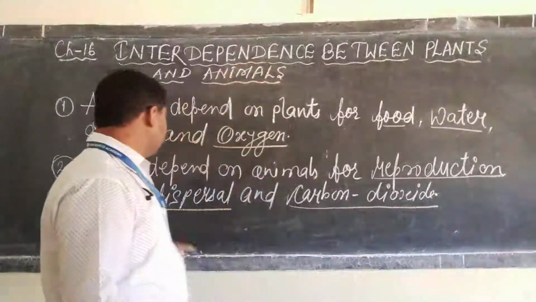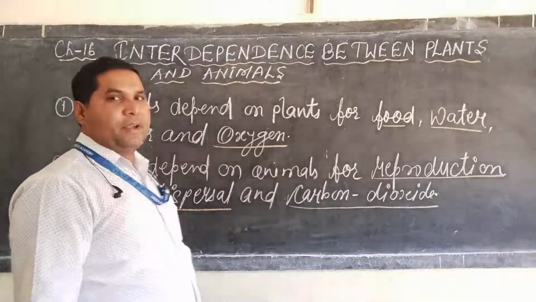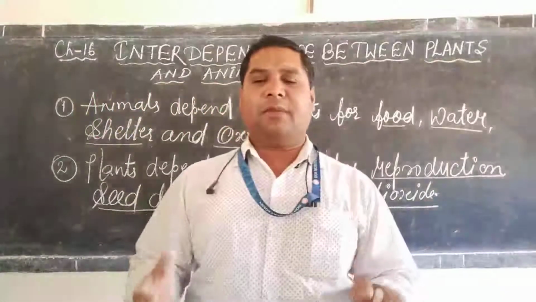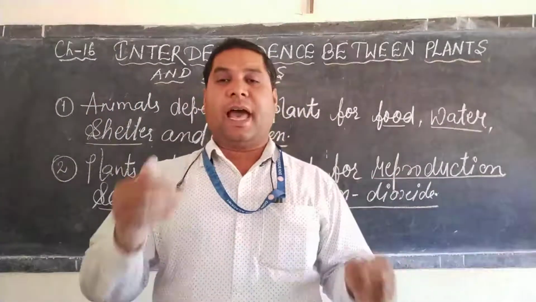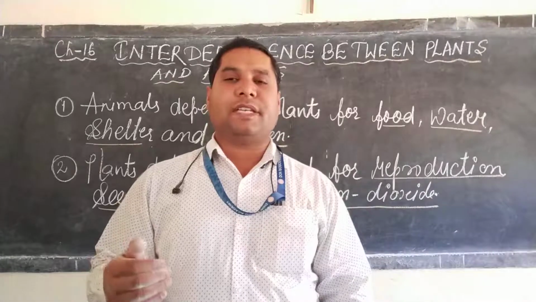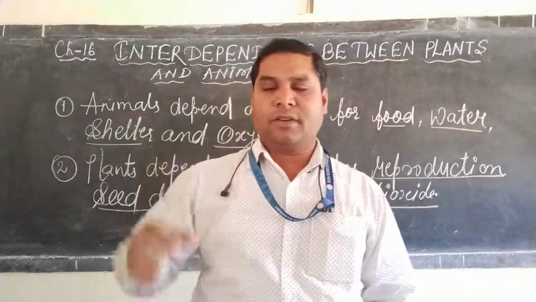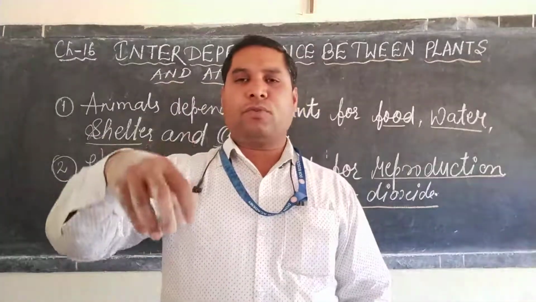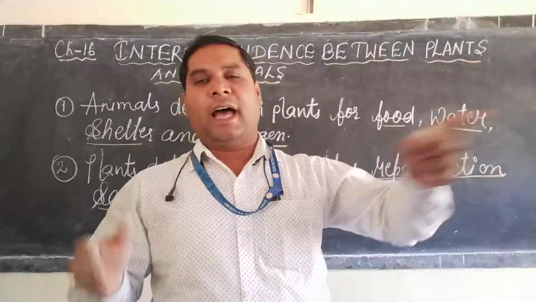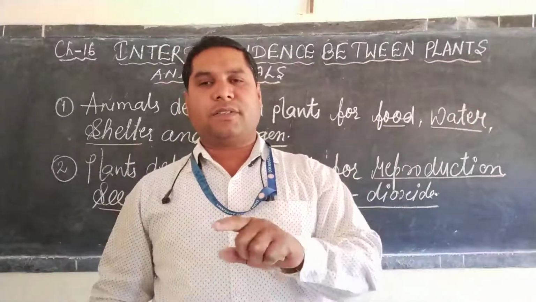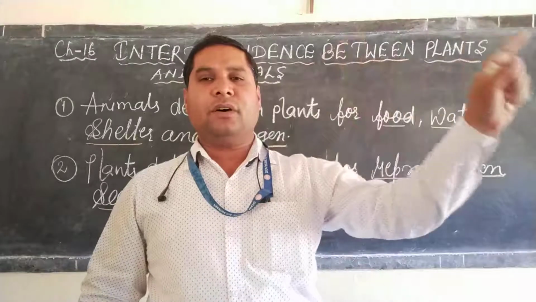Next is seed dispersal. We human beings, animals, and birds help in the dispersal of seeds. Dear student, you may have noticed birds carry fruit from one place to another, and in this way seeds are dispersed from their original place to another.